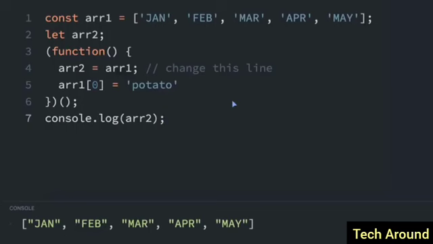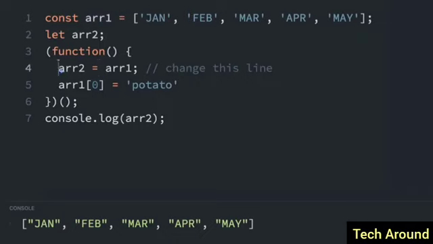The spread operator looks just like the REST operator, 3 dots, but it expands an already existing array, or it spreads out an array. So it takes an array and spreads it out into its individual parts. So here we have an array with some months, and the spread operator can spread this array, array1, into the individual months instead of the actual array here. You can only use it in an argument to a function or in an array literal.